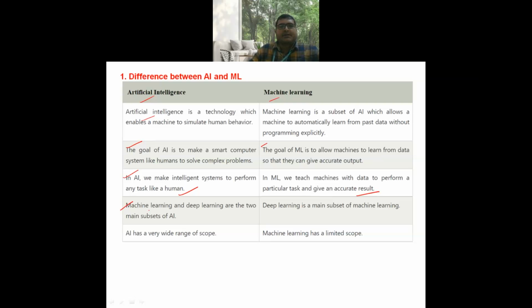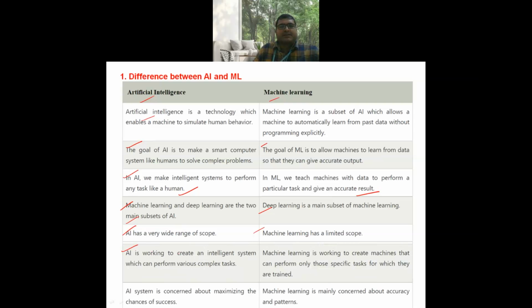Machine learning and deep learning are the two main subsets of artificial intelligence. Deep learning is a main subset of machine learning. Artificial intelligence has a very wide range of scope. Machine learning has a limited scope. AI is working to create an intelligent system which can perform various complex tasks. Machine learning is working to create machines that can perform only the specific tasks for which they are trained.